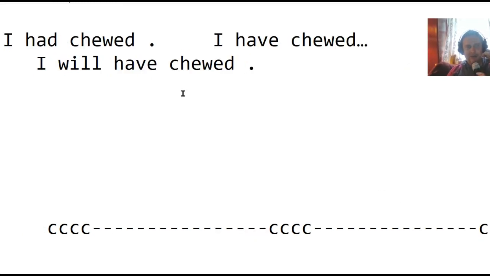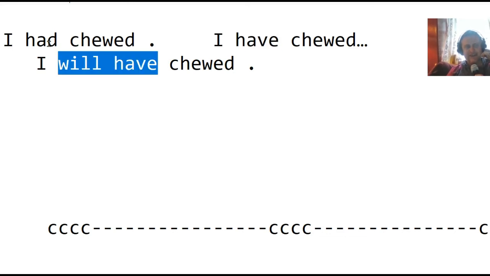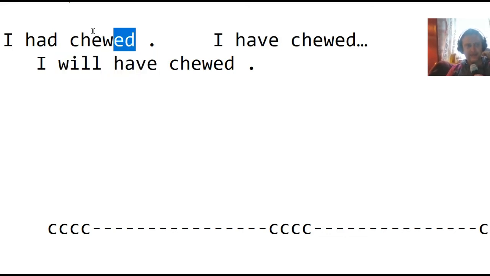This is called the perfect. The perfect, we take the have verb, we put the have verb past tense, and the have verb present tense, and the have verb future tense. And then we do this thing called the past participle, where we just add an ed usually, in most cases. So I had chewed.